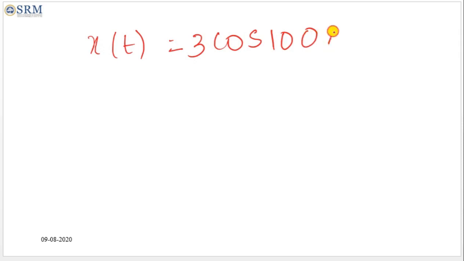Consider the signal x of t equal to 3 cos 100 pi t. Here 100 pi is the frequency in radians, that is omega equal to 2 pi f.